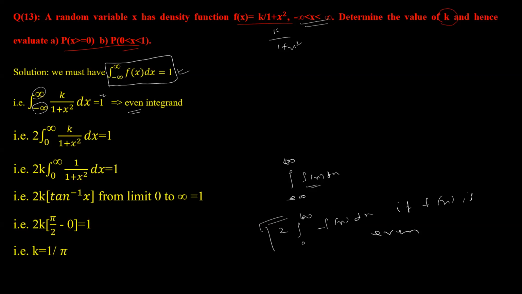So I have taken 2 into 0 to infinity, and it is just a simple calculation in this case. The integration of 1 by 1 plus x square is tan inverse x. And what is the limit? The limit is 0 to infinity. The upper limit will be tan inverse infinity, which is pi by 2, and the lower limit will be 0, equal to 1. So you will get the k value as 1 by pi.